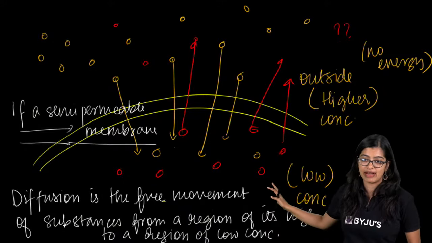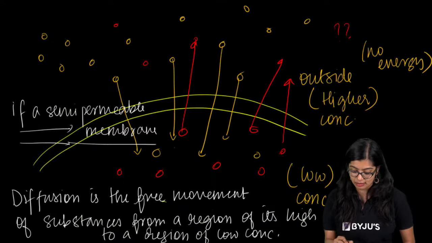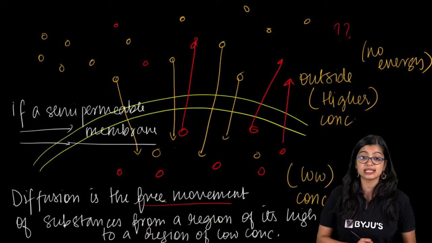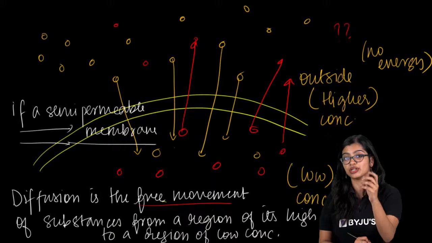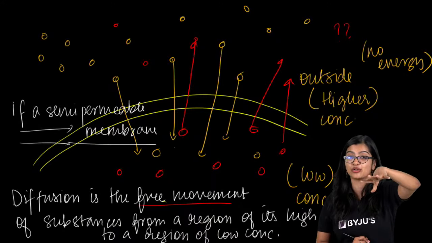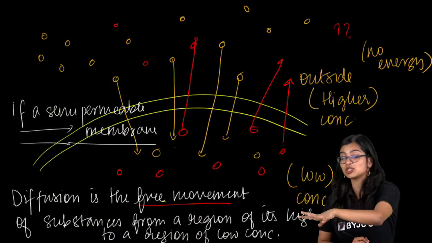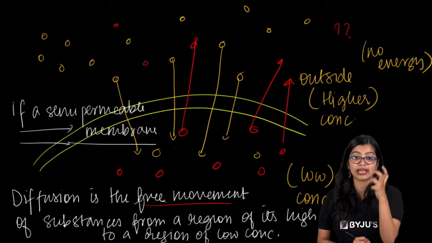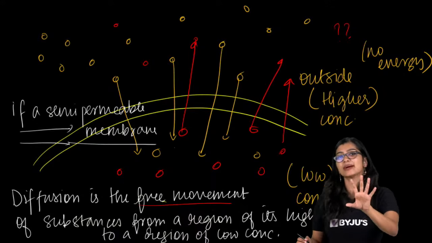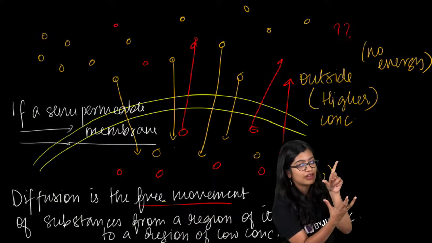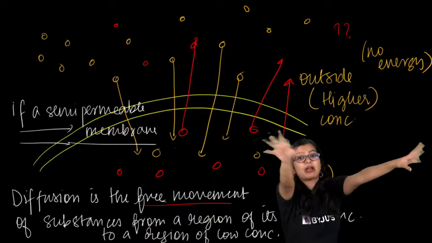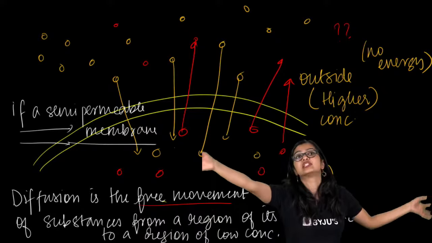So to quickly recap, diffusion is nothing but free movement of substances from a region of higher concentration to a region of lower concentration. Imagine if you take a drop of ink and drop it in water, it will spread across from a region of higher to lower. Think about a perfume bottle: there is more inside, but when you press it, it spreads everywhere and the whole room smells like that.